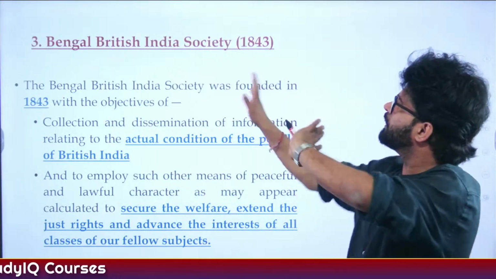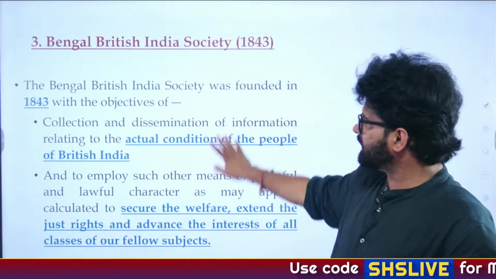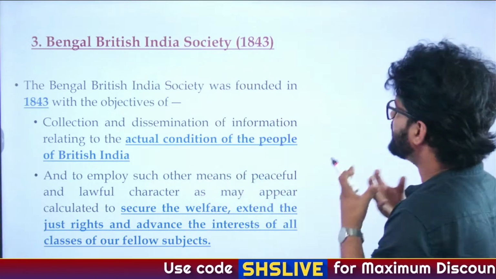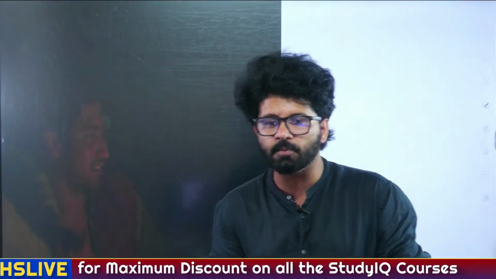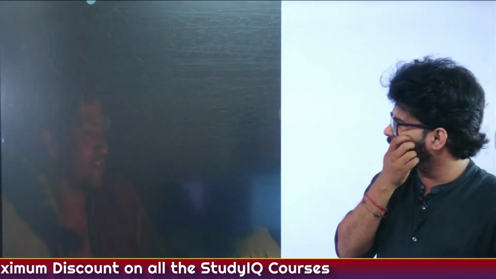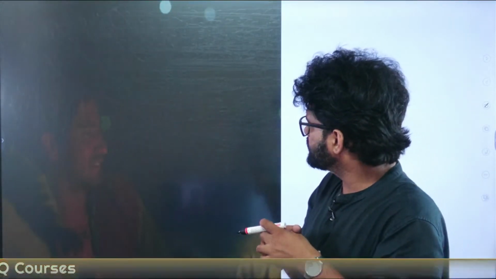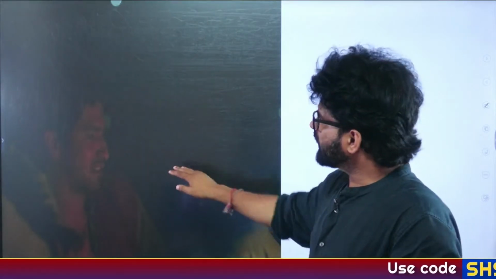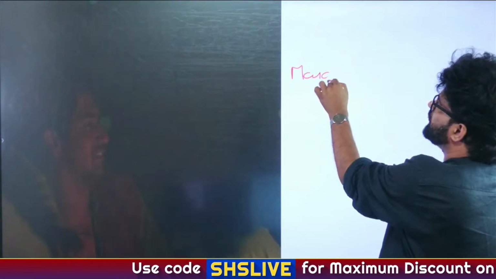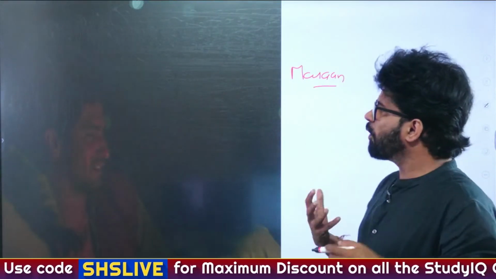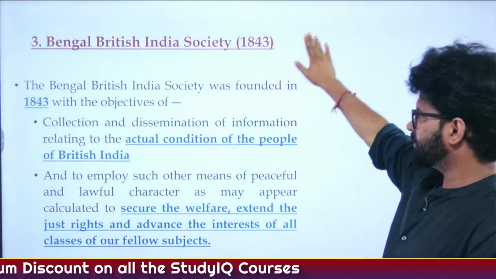So they formed their own society in Bengal to know about Indians in a much better manner. And that's what they are trying to understand: what is the cause of sorrow of Indians? Like there is a movie, I don't know how much you can see it, and Vicky Kaushal was there in that movie. These days, Vicky Kaushal is known for acting in some unique kind of movies. Earlier, he used to act in movies like Masaan, which was an awesome movie. So here he's saying, why is there so much sorrow? To understand the sorrow of Indians, Bengal British India Society was established.